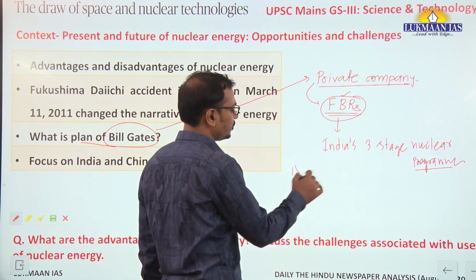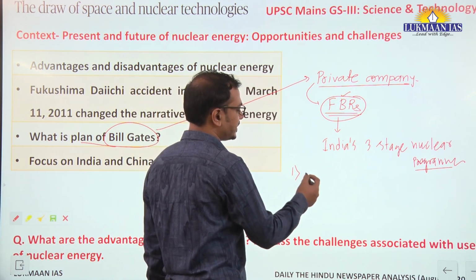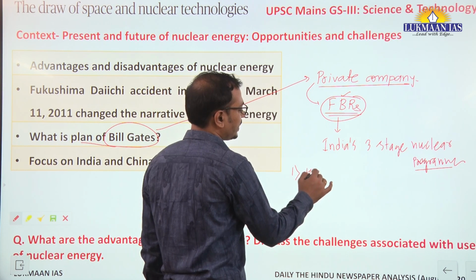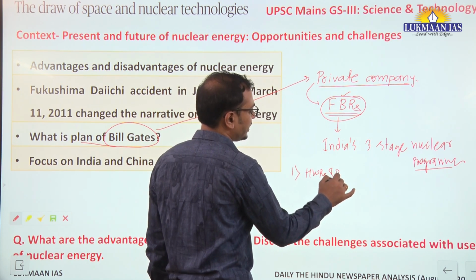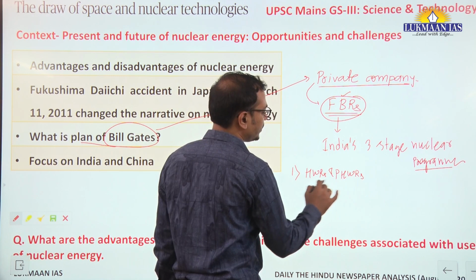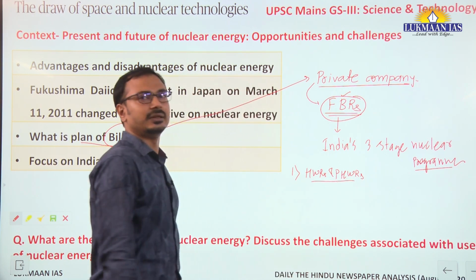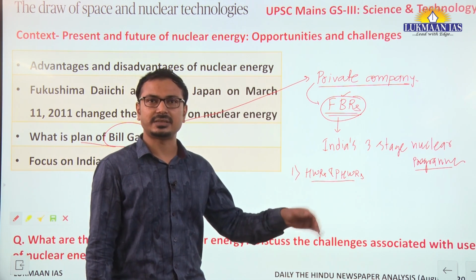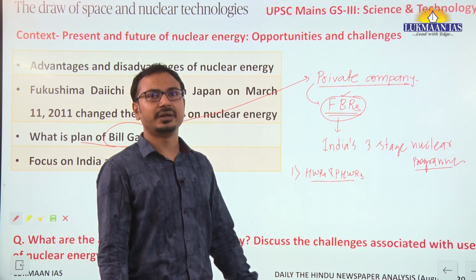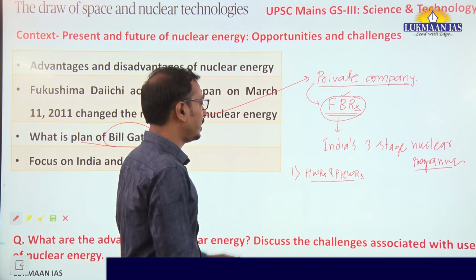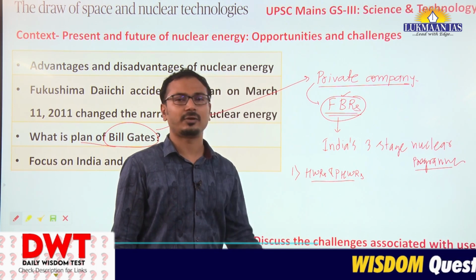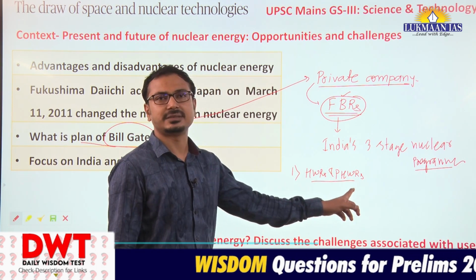See, first of all, you should understand in these 3 stages, heavy water reactors and pressurized heavy water reactors using uranium as the fuel. This was the first stage, and we have successfully completed this stage. All around India, whatever nuclear power plants we have are in this stage.